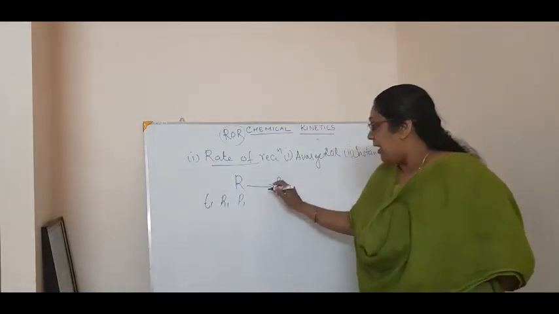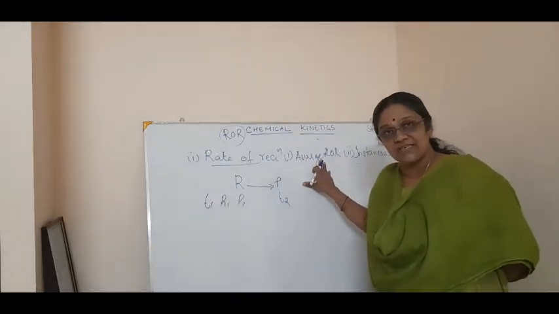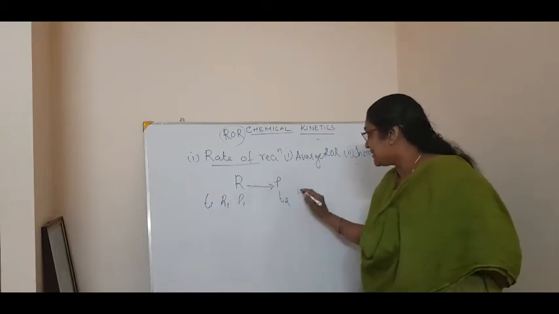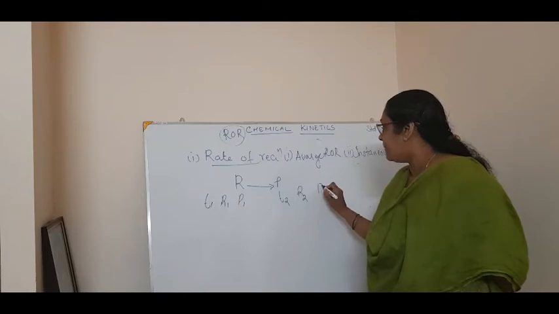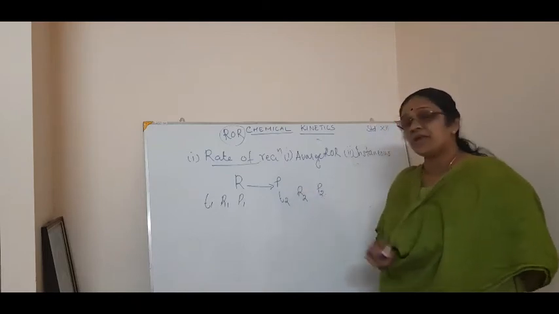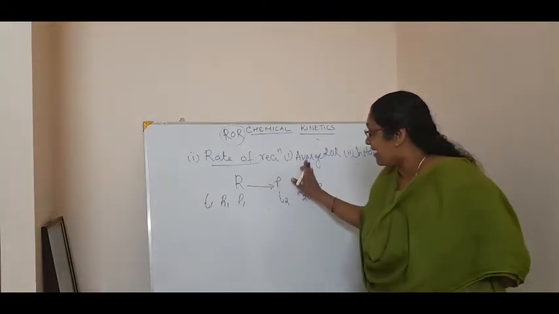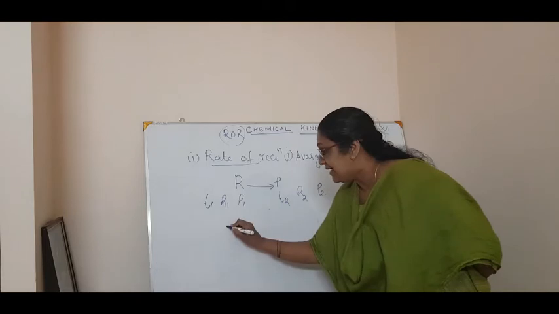Correct? Now, at the time T2, because we are taking the average rate of reaction, the concentration is changing from R1 to R2 and P1 is changing to P2. Correct?